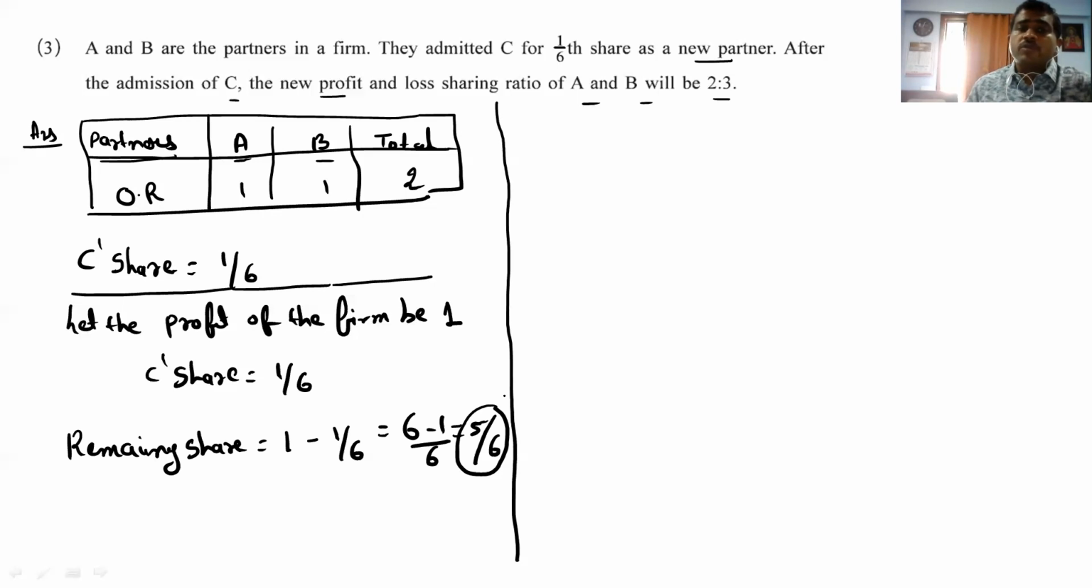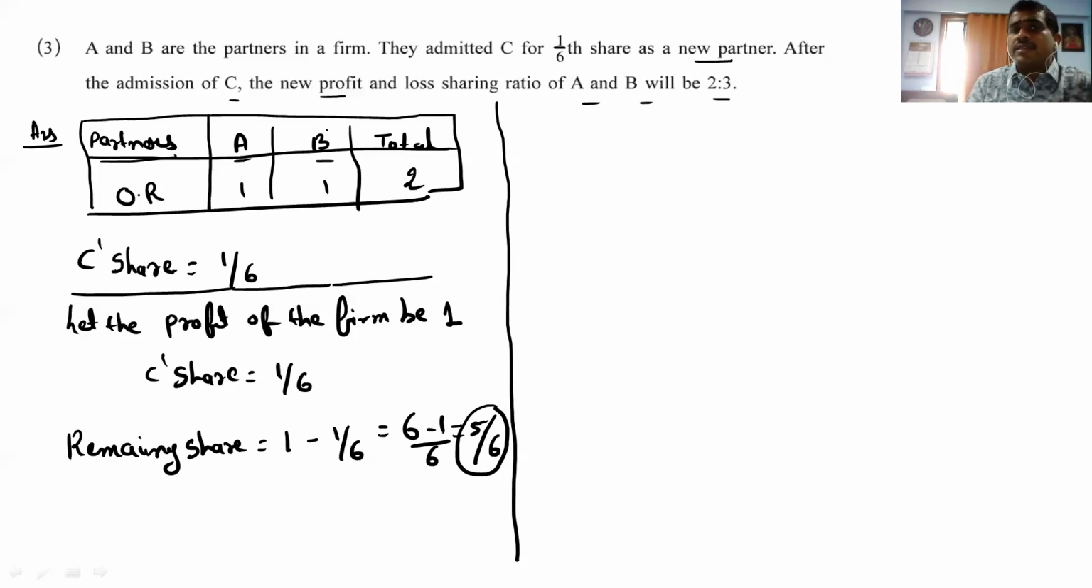Let the profit of the firm be 1. C's share comes to 1/6. So the remaining share, that is 1 minus C's share 1/6, that is 6/6 minus 1/6, the remaining share comes to 5/6. Clear? And after that, what do we have to do?